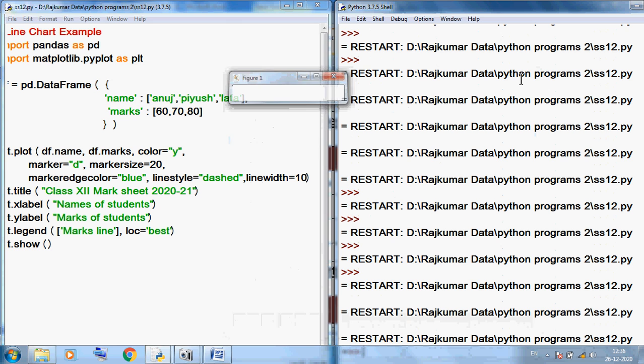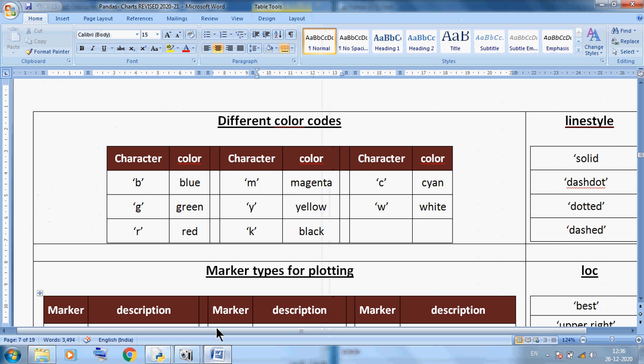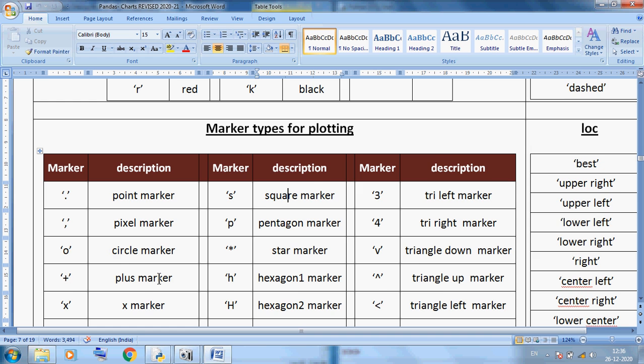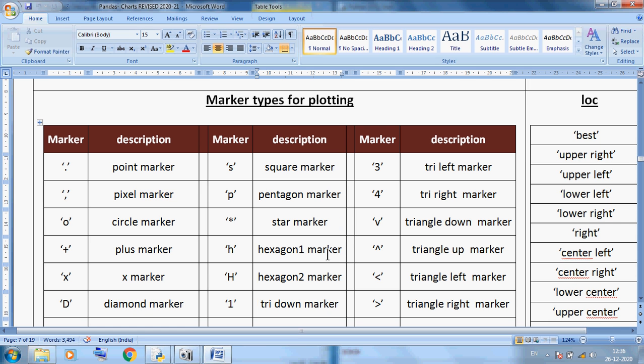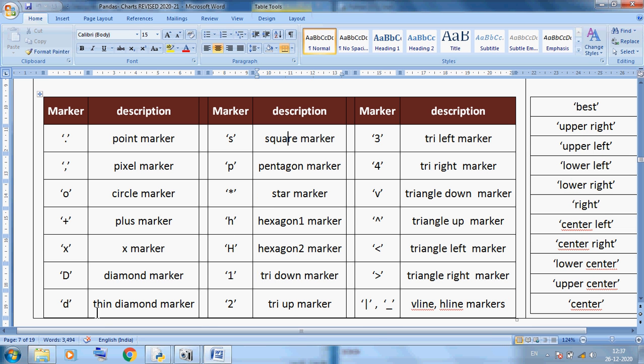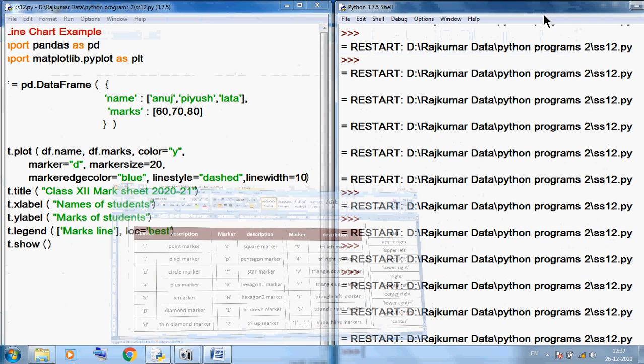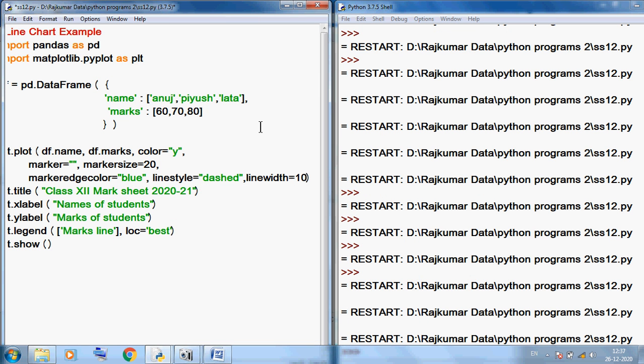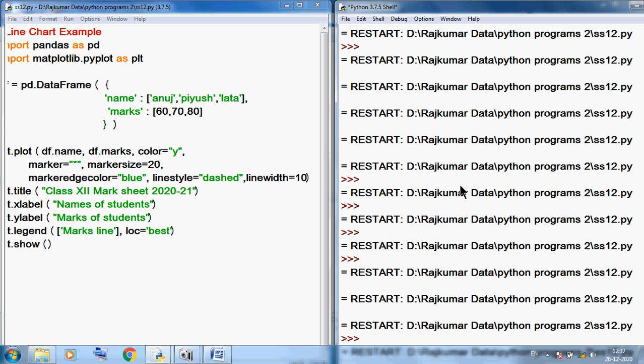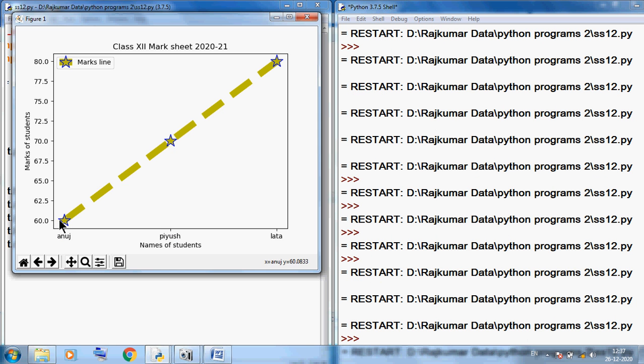Now, suppose marker. You can see we have so many types of markers: circle, plus, hexagon marker, tri left marker, square marker, thin diamond, plus marker. Here I want to use the star marker, so instead of diamond I am using star. Save this file and run this program again. So you can see, this time, star.